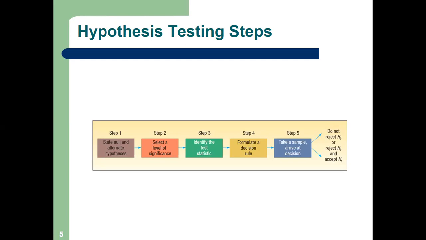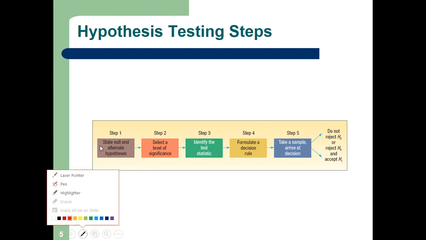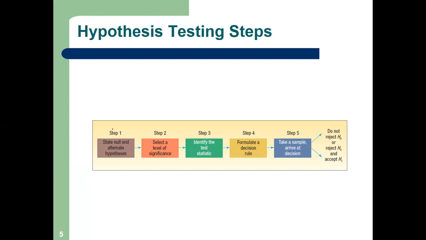Okay, so hope you have written the steps. Now I will explain only this one, and the rest of the steps I will take you to a problem and I will show you there in a live problem. Right, that will be best. But null and alternate I need to explain; the rest of the 4 steps I will explain in the problem.